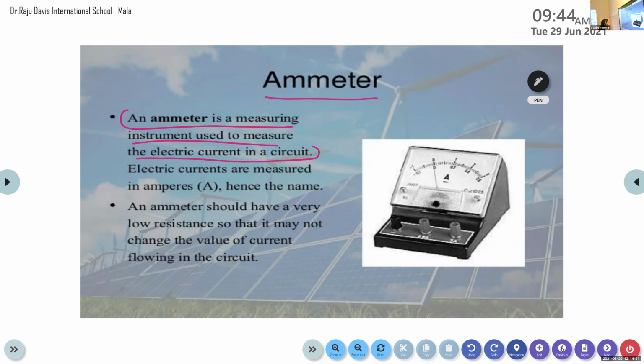An ammeter is a device that is used to measure the electric current in a circuit, and it is expressed in terms of amperes, because the ampere is the SI unit of current. Most of them have a confusion between the terms ampere and ammeter. Ampere is the SI unit of current and ammeter is a device that is used to measure the current.